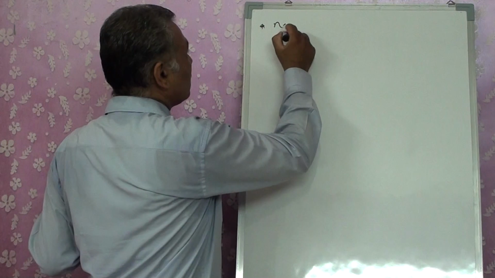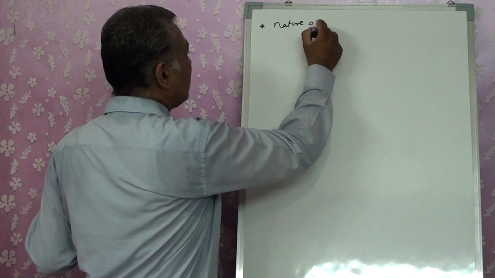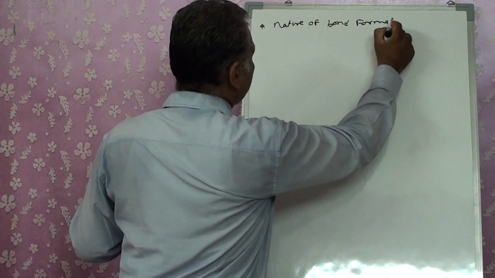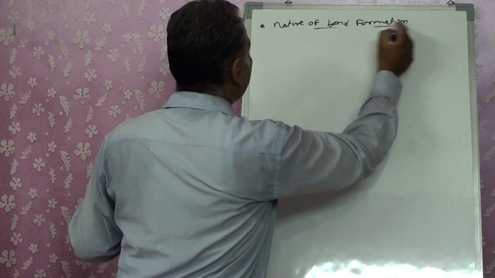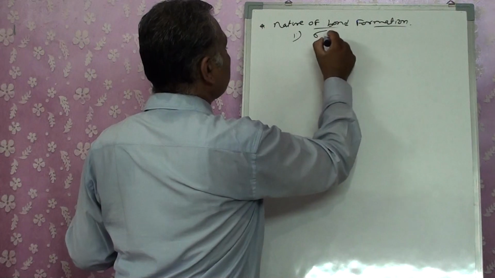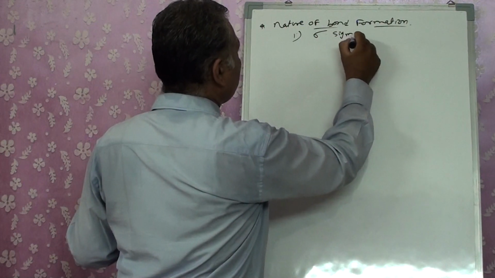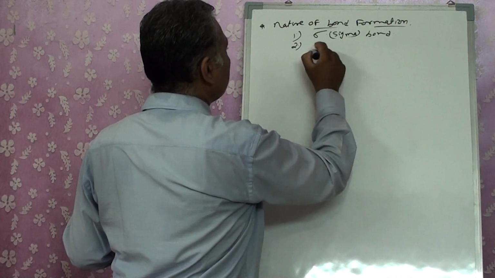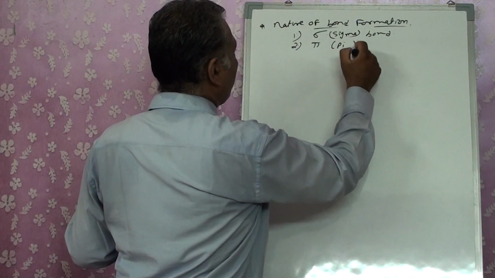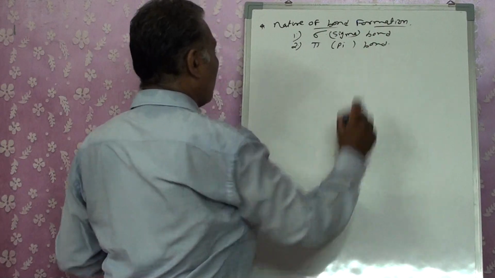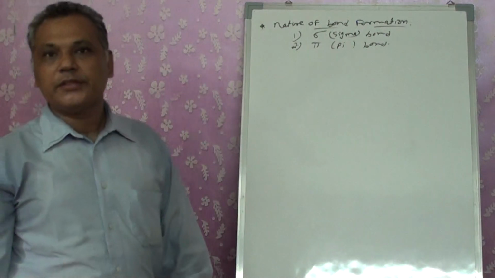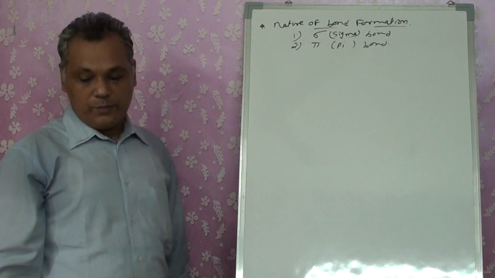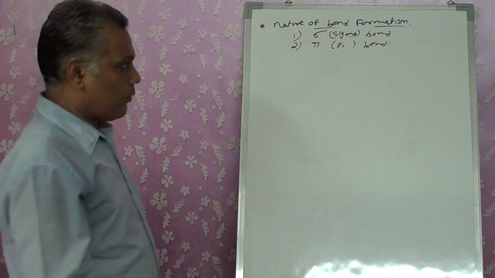Nature of bond formation, we have two types. One is sigma and the second one is pi bond. When the overlapping of the orbitals takes place, we get two types of bonds, sigma and pi bond. Now, what is sigma bond?